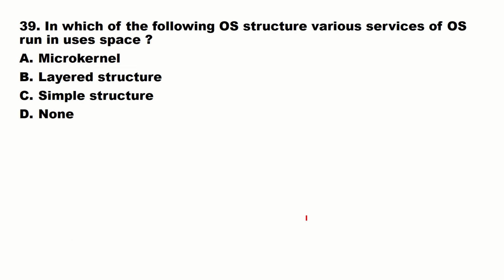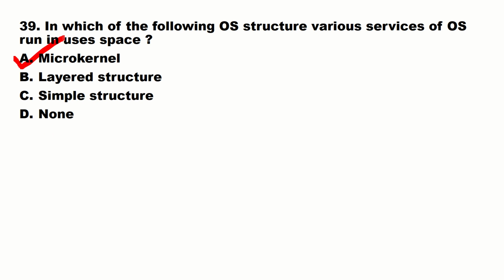Okay. In which of the following operating system structures do various services of the OS run in user space? Microkernel, layered structure, simple structure, none. Yeah, that is microkernel.